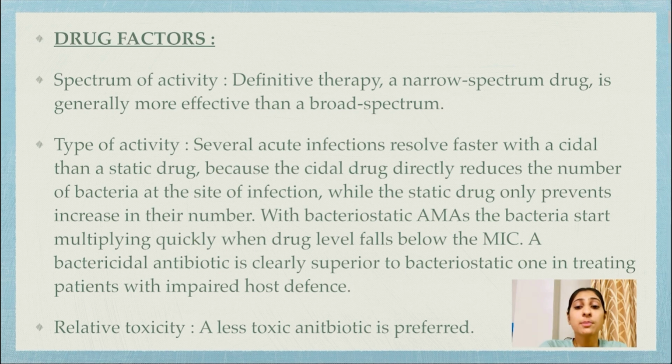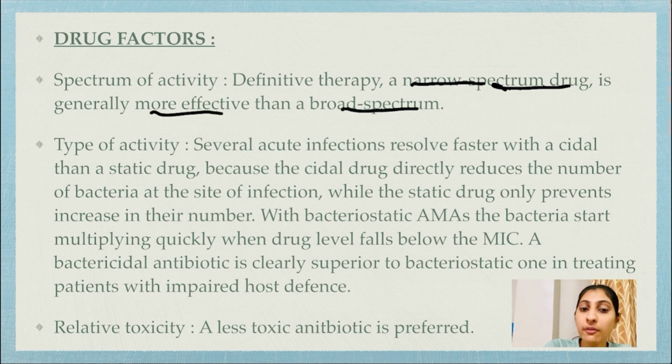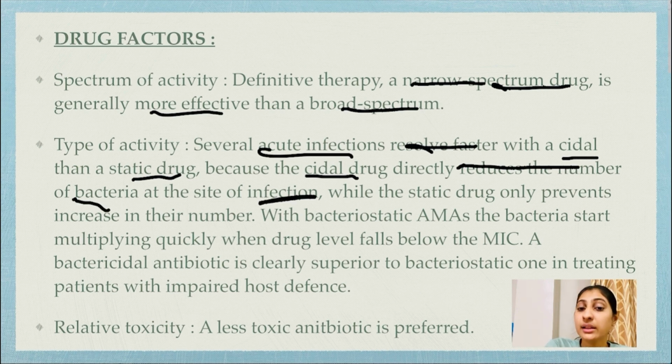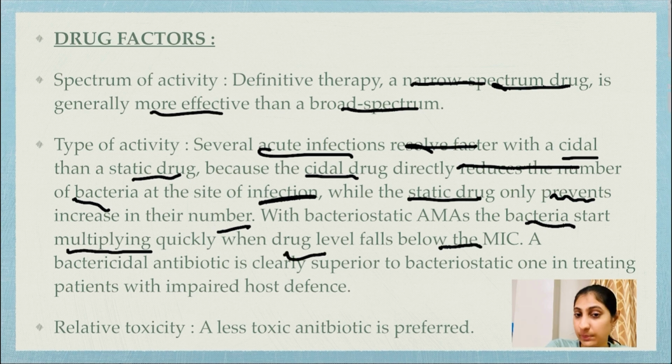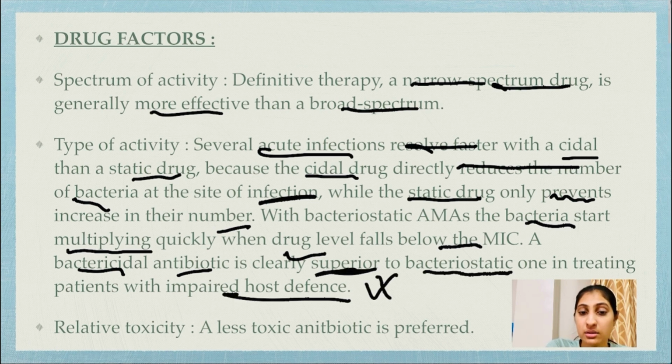Drug factors. Spectrum of activity. For definitive therapy, a narrow spectrum drug is generally more effective than a broad spectrum drug. Type of activity: several acute infections resolve faster with a cidal than a static drug, because the cidal drug directly reduces the number of bacteria at the site of infection, while the static drugs only prevent the increase in their number. With bacteriostatic AMAs, the bacteria start multiplying quickly when the drug level falls below MIC. A bactericidal antibiotic is clearly superior to a bacteriostatic one in treating patients with impaired host defense.